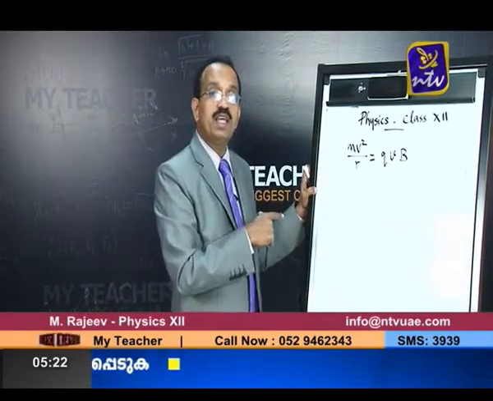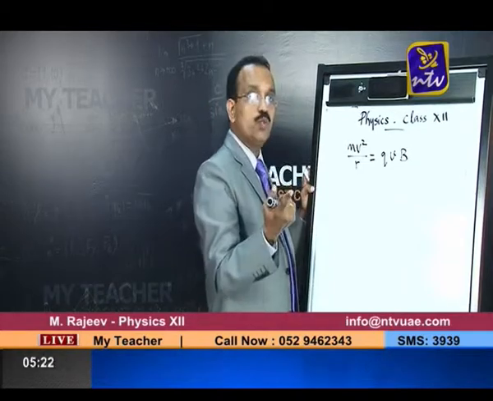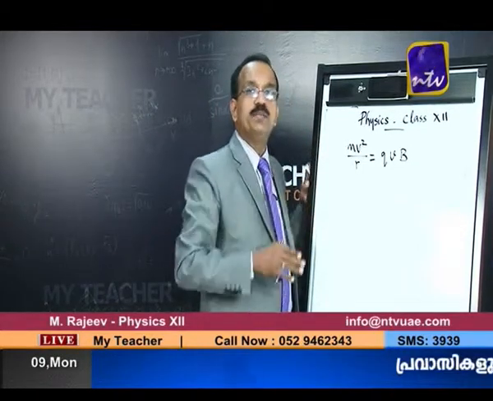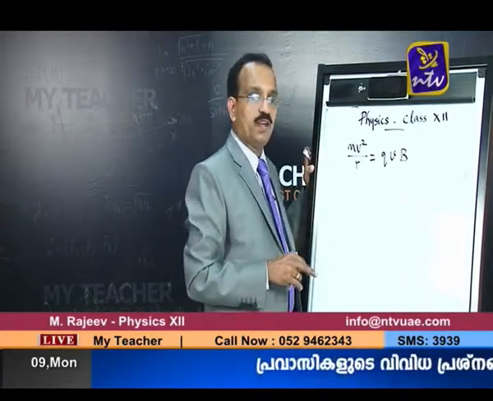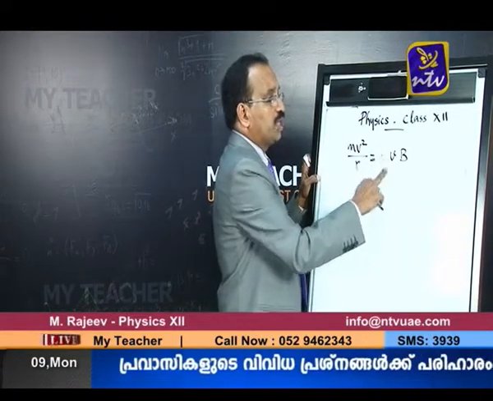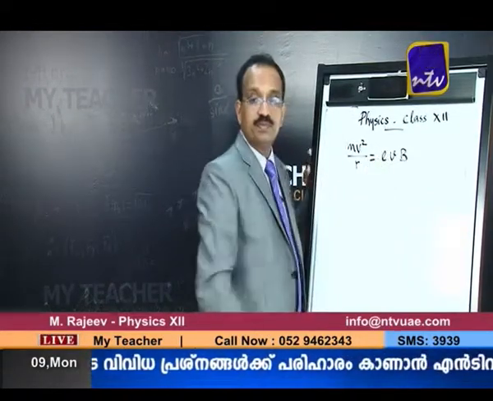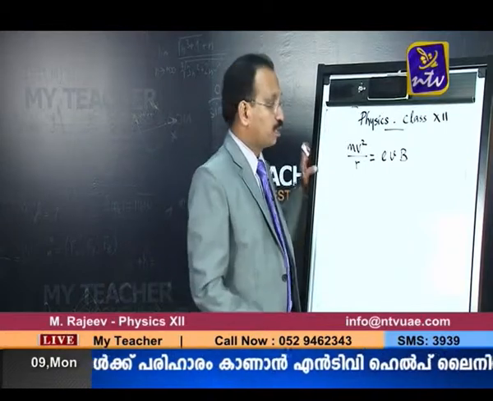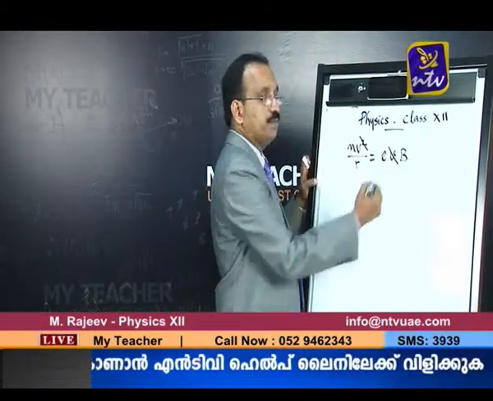This is the equation we have to use whenever a charged particle enters a perpendicular uniform magnetic field. Now we can replace Q with E, because it is an electron. One V you can cancel.